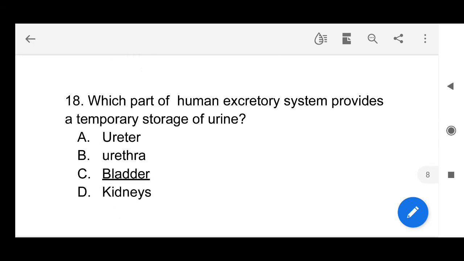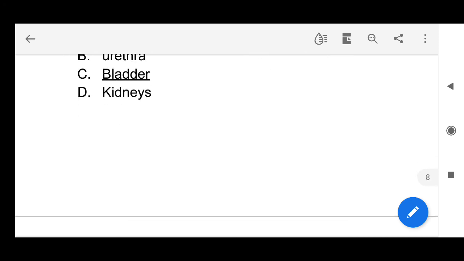Which part of the human excretory system provides a temporary storage of urine? So see here, the bladder, or one more name, urinary bladder. It provides a temporary storage of urine until it is expelled from the body.